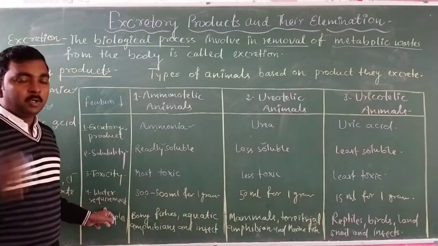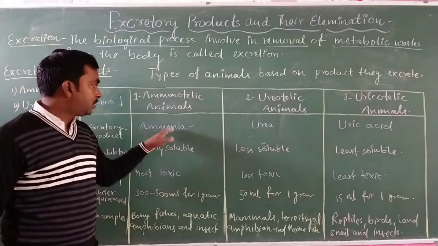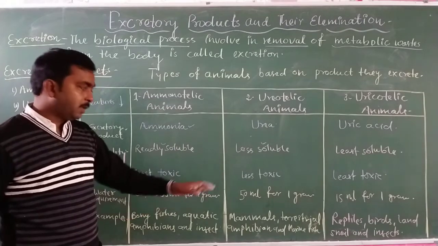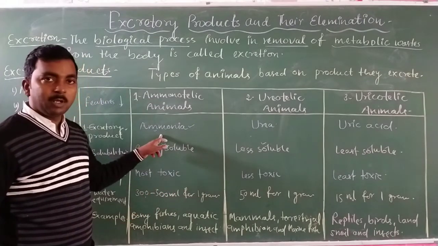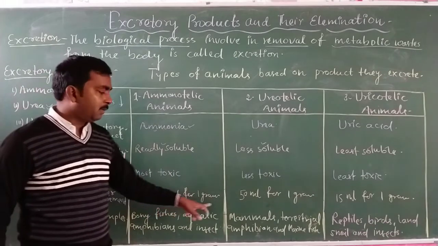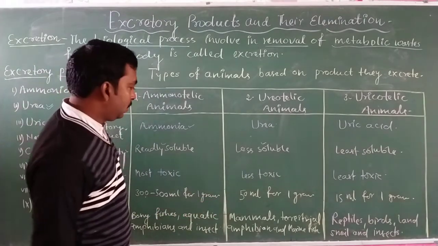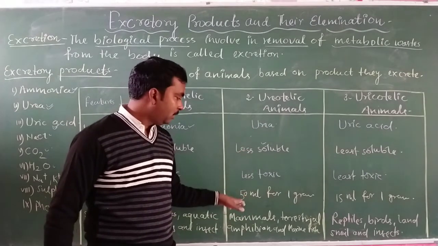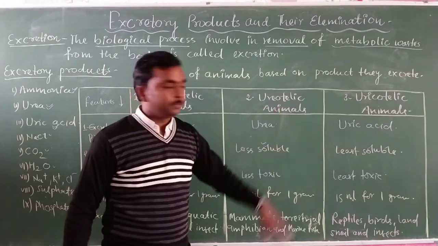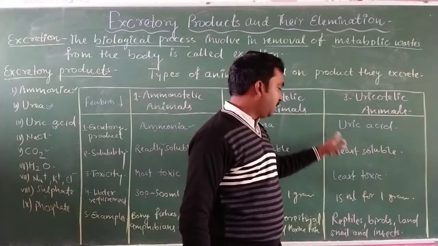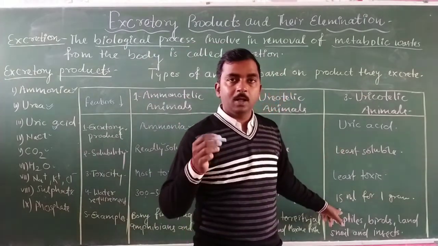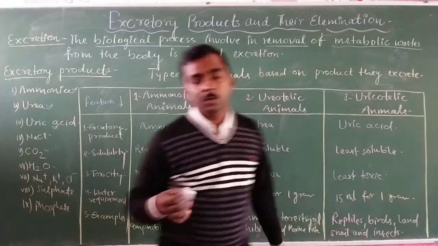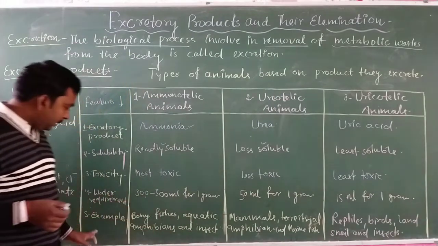And the amount of water required for removal of the waste, on that basis we can also differentiate. For the removal of ammonia, 300 to 500 ml of water is required for 1 gram of ammonia, while the removal of urea requires 50 ml of water per gram. And in the case of uric acid, very little water is required for removal of 1 gram.